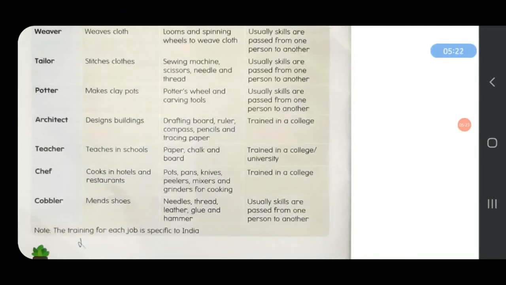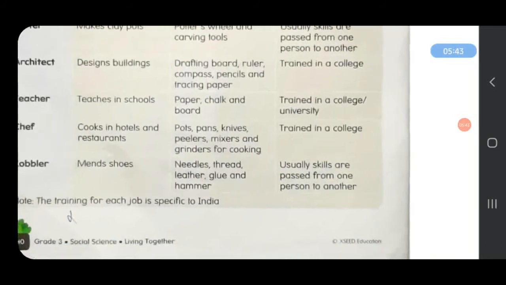They need paper, chalk, board, books, notebooks, pen. And they are trained in college. They have to study different subjects, and after completing their studies, they need to sit for 1 or 2 exams to become teachers. And next is chef.